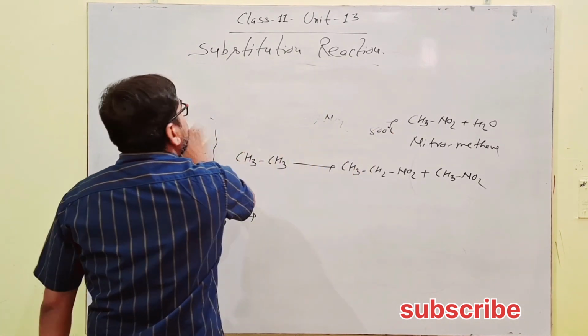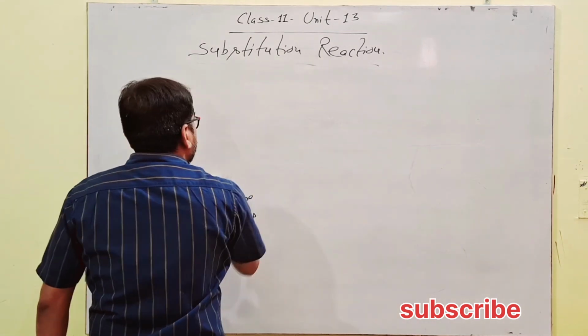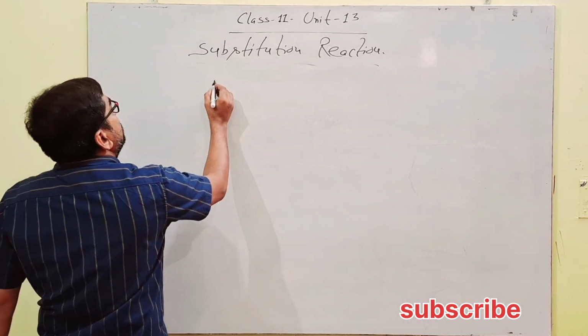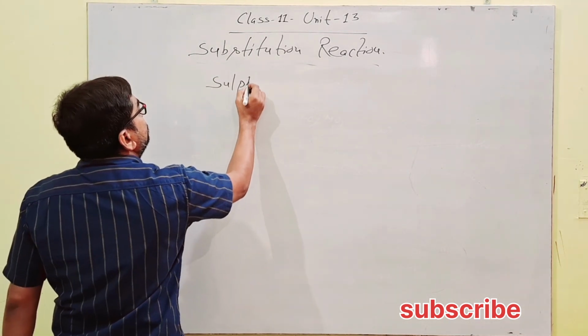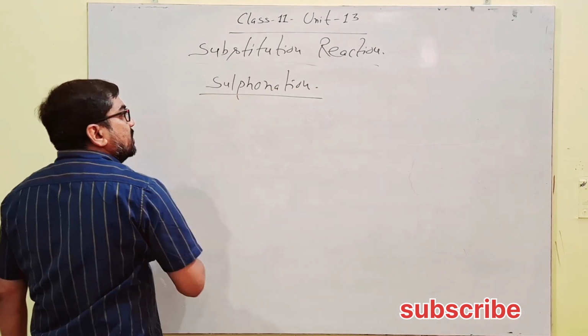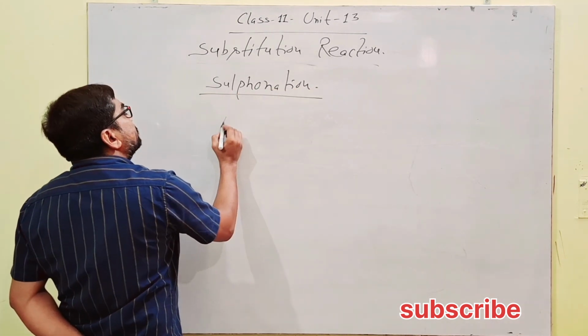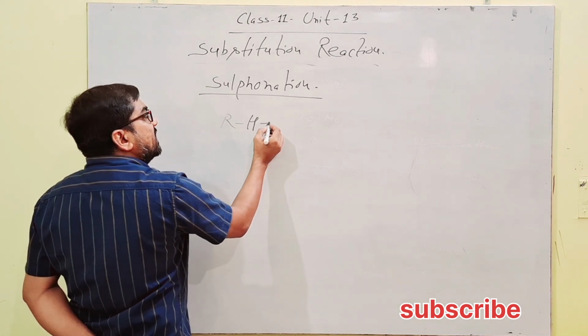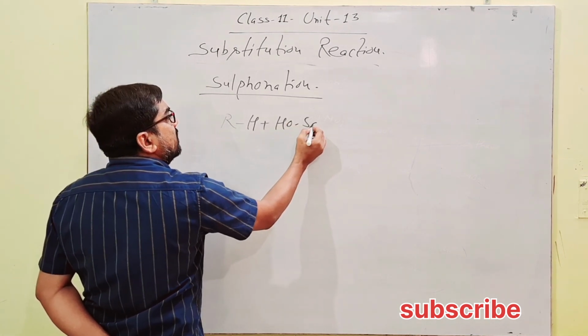Next, after nitration, sulphonation. Sulphonation means reaction with sulfuric acid. Alkane reacts with sulfuric acid.